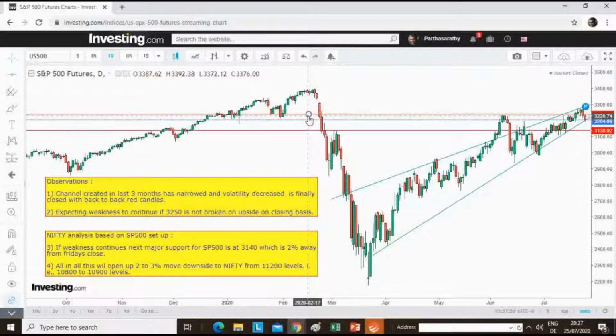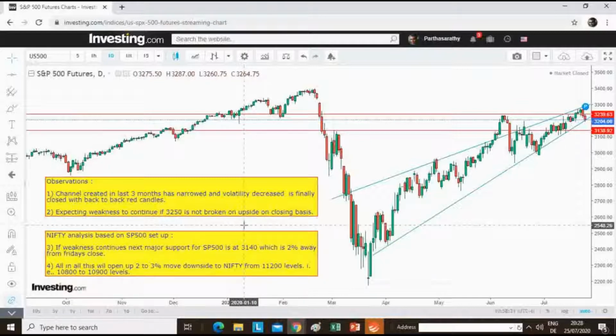Say the breach of the 3220 to 3260 move that has happened in these two candles has been negated. So if we are coming back, it means that there was some selling above 3250. So if 3200 breaks, then we can expect the next support at 3136. That is about 2% downside on S&P 500, which also opens 2 to 3% downside for the global financial markets.